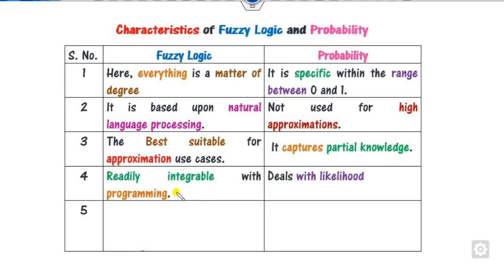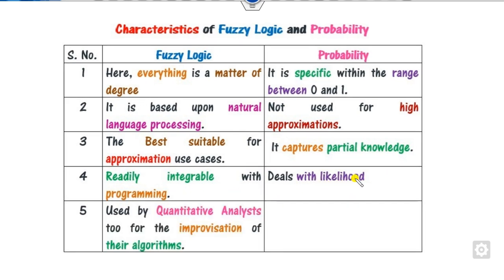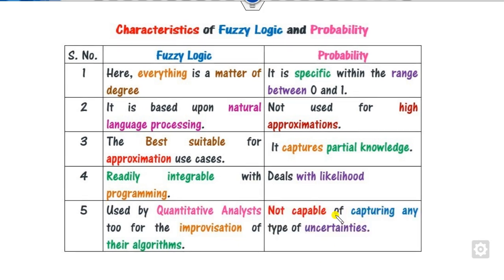That is used for programming, while this only deals with likelihoods, based on quantitative analysis. Like if you discuss poorness, some people may say it is very poor, sometimes they say it's moderate, sometimes very very poor, or sometimes not poor. So they have different qualitative information, while probability is not capturing the uncertainty which is represented in qualitative form.